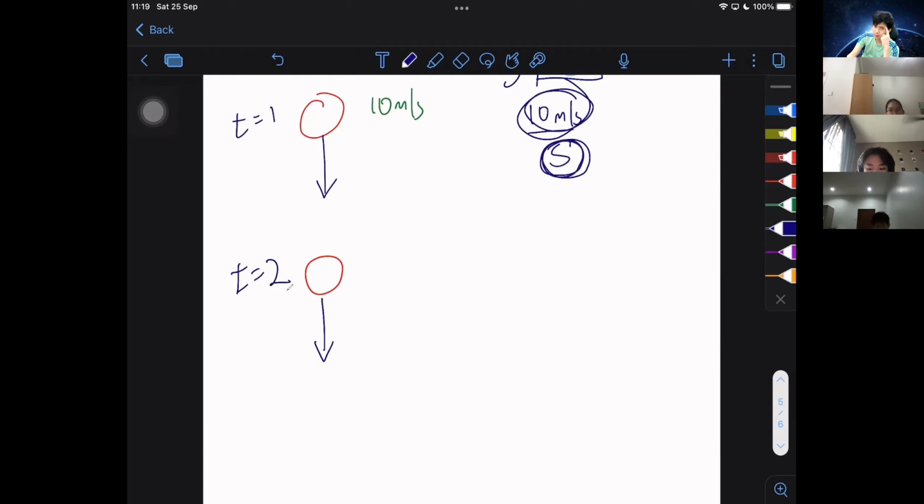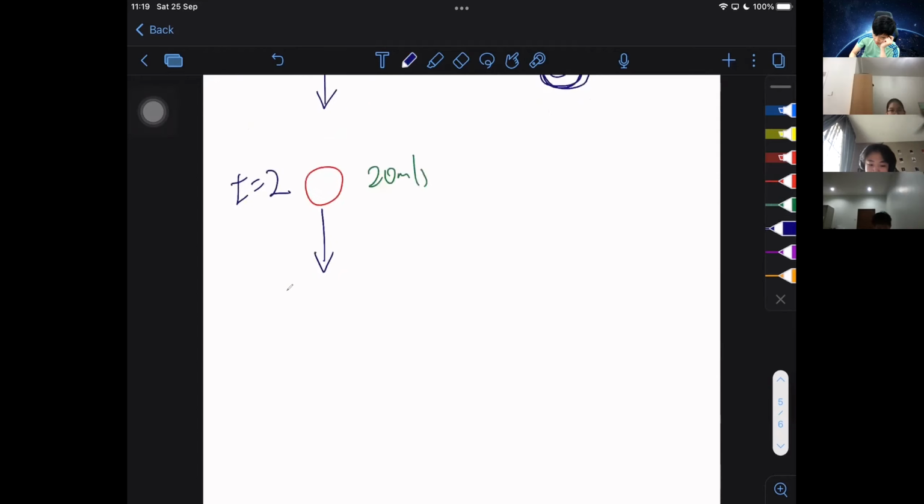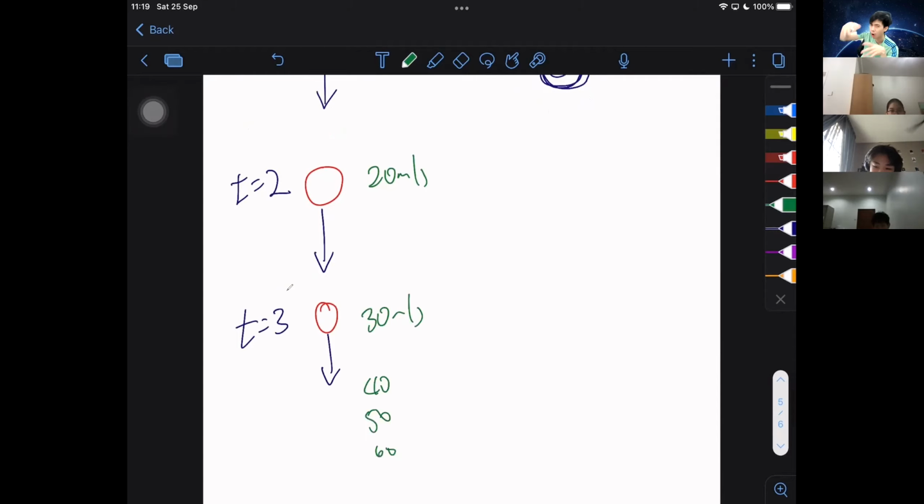how much will the speed be, Jaden? 20. Good. It is 20 meters per second. At the next instance, because the speed of the ball is not capped by air resistance, this ball will consistently be acted upon only by gravity, and ultimately it will be 30 meters per second, and then 40, and then 50, 60, and so on, all the way until it smashes into the ground, right?